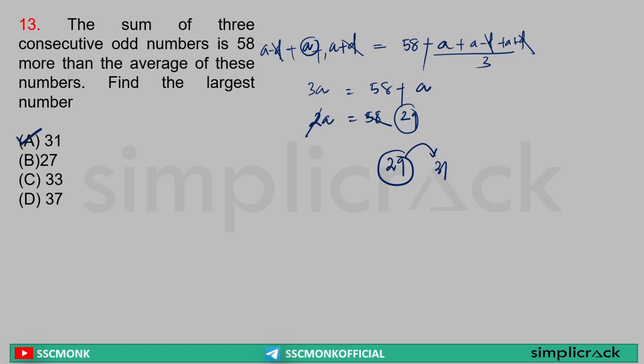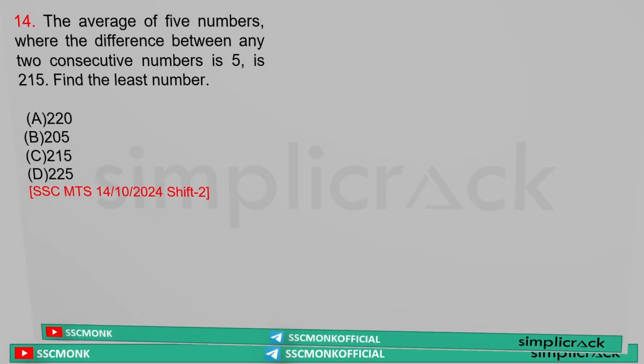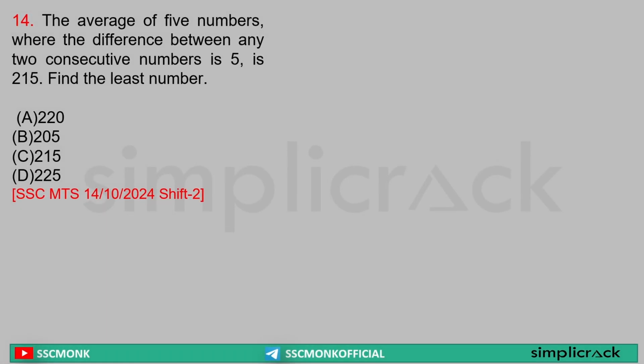Answer option. Clear? Next. Average of 5 numbers where the difference between two consecutive numbers is 5. So when I'm saying average of 5 numbers, the numbers will be written this way: a minus 2d, a minus d, a plus d, a plus 2d. So this is how consecutive numbers are written. Now d is the difference between them, which is 5. That means this will be a minus 5, this will be a minus 10, this will be a plus 5, and this will be a plus 10.